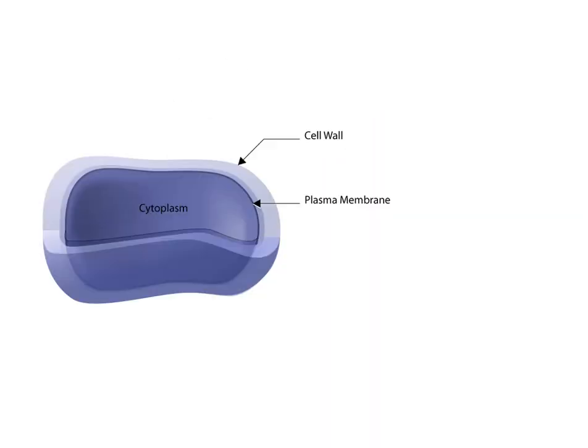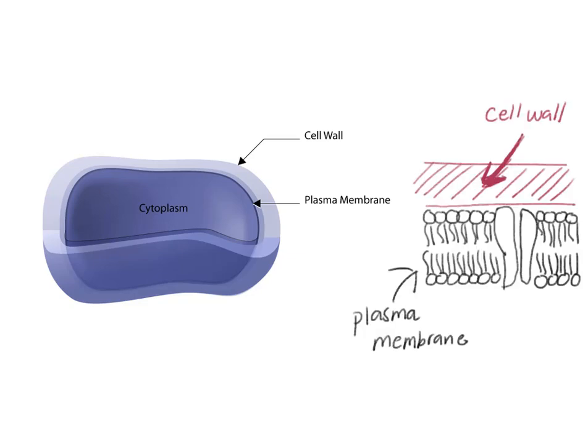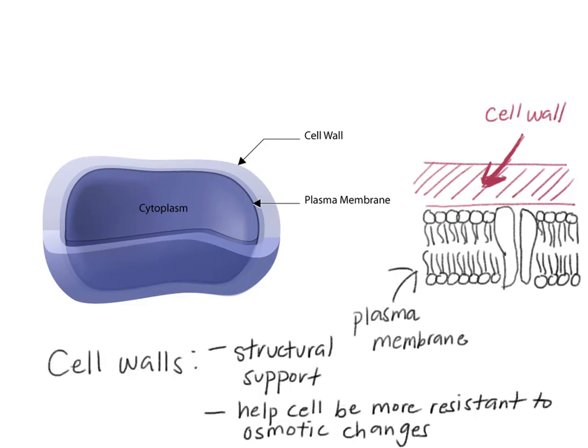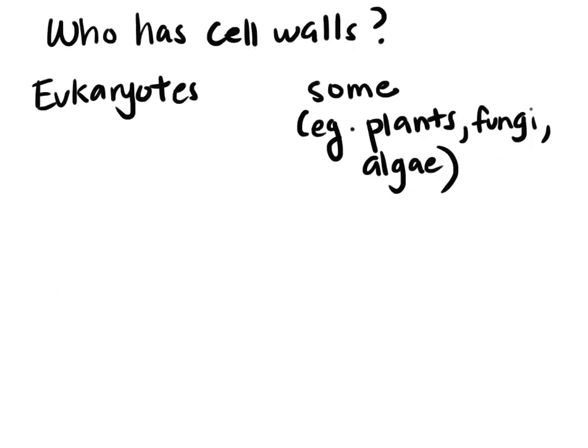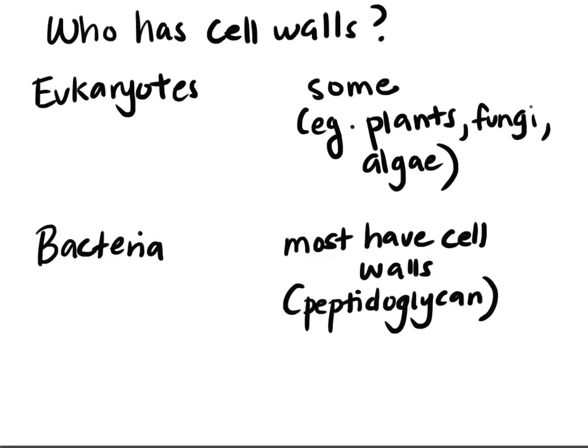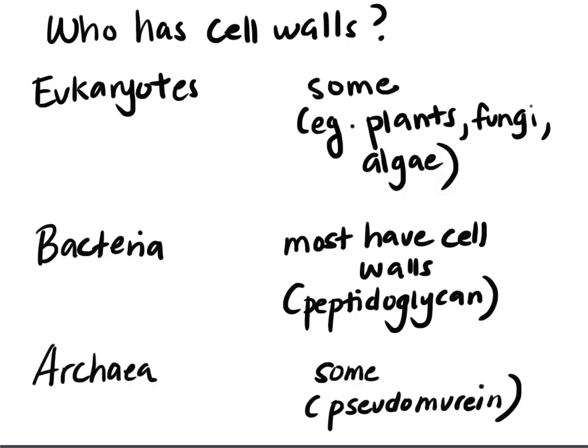We will wrap up this short video segment by talking about cell walls. Cell walls are external to the cell's plasma membrane and provide structural support in addition to helping a cell be more resistant to osmotic changes. Some eukaryotic cells have cell walls. For example, fungi, plants, and algae have cell walls. But animals like us humans do not have cell walls. Many prokaryotic cells do have cell walls. Bacteria have cell walls, and some archaea species also have cell walls.